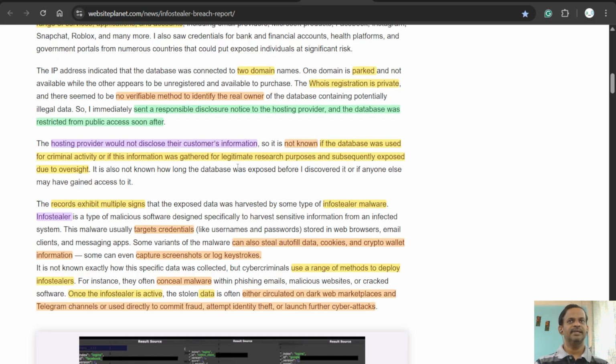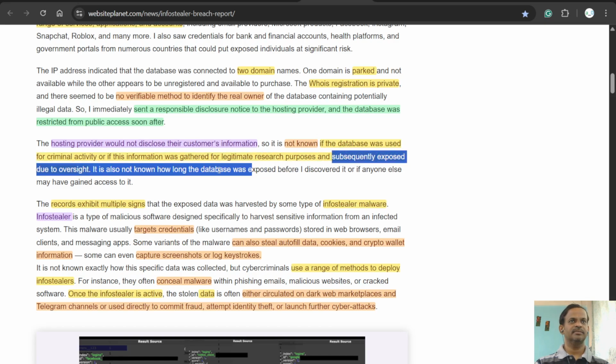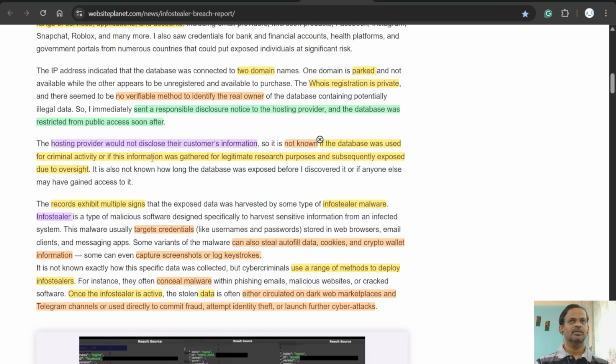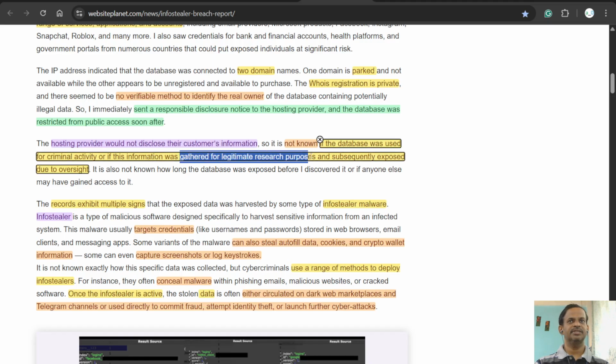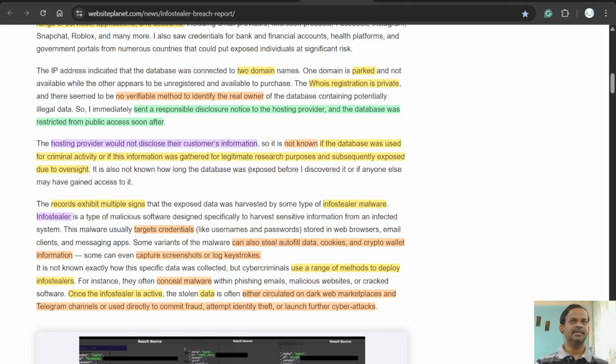I don't think this was legitimate research being done, but there are chances. Since we can't see the pattern, maybe they just wanted to do research, or just wanted to check data against these hackable details.